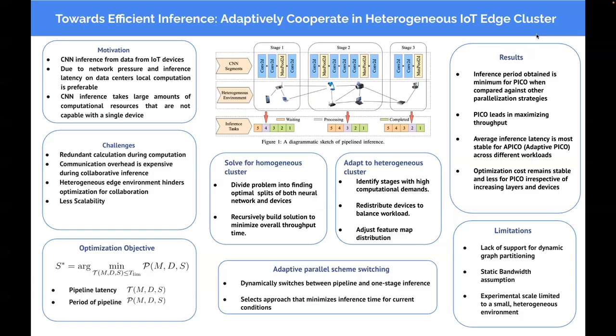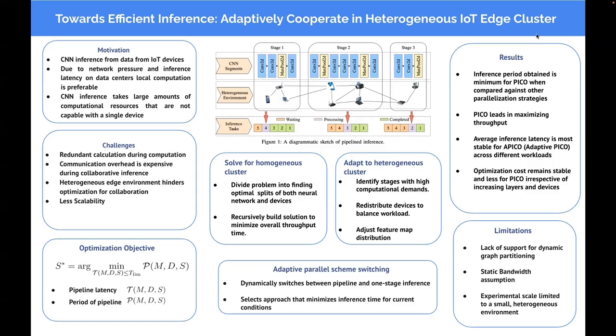Well, there are four core obstacles we face. The first, redundant computation. Overlapping tasks across devices waste compute power. Two, communication overhead. Transmitting intermediate results between devices can outweigh performance gains. Three, heterogeneity. Devices differ widely in capability, complicating task allocation. And finally, scalability. More devices often mean more coordination and therefore more complexity.